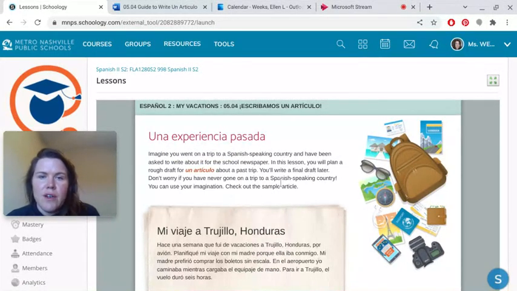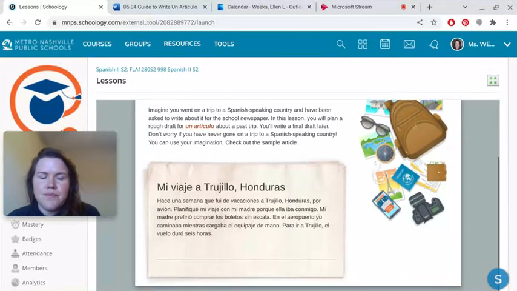Don't worry if you have never gone on a trip to a Spanish-speaking country. You can use your imagination. Check out the sample article. Okay, so this is a student example of what your submission should look like. So it's not very long. I think it's 5 sentences, so it's just 5 sentences. If you write a bunch more, you can, but you don't have to. You can make it as simple as you want.